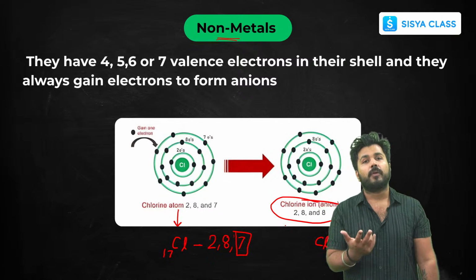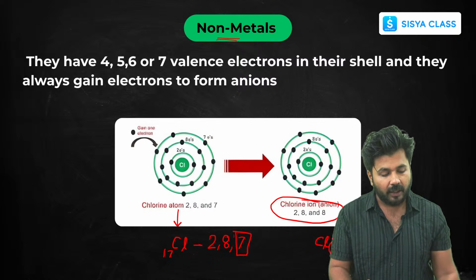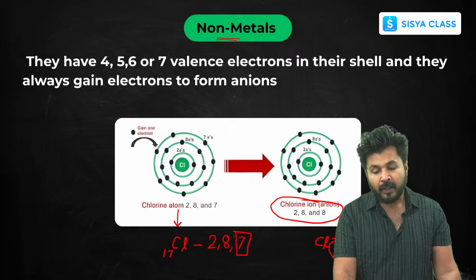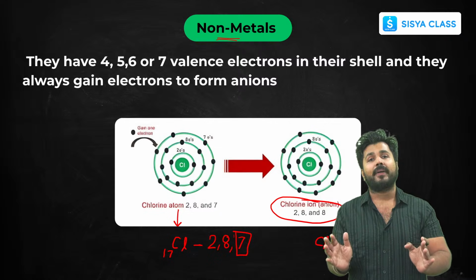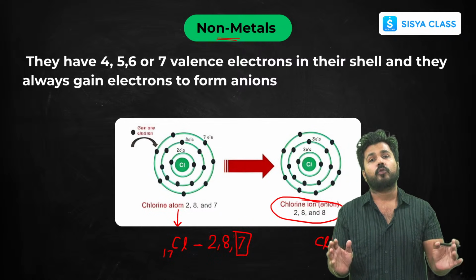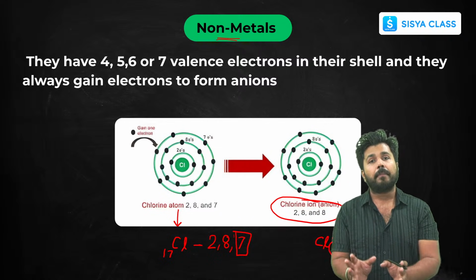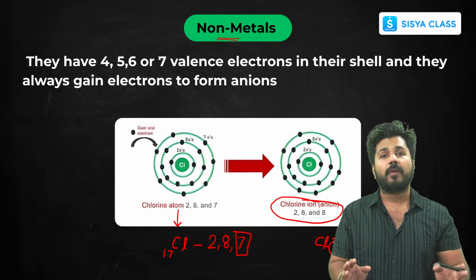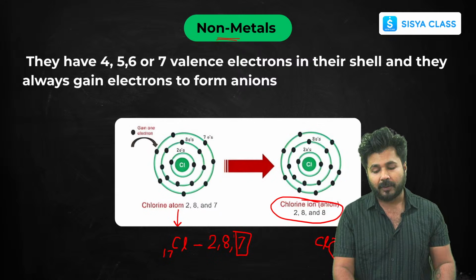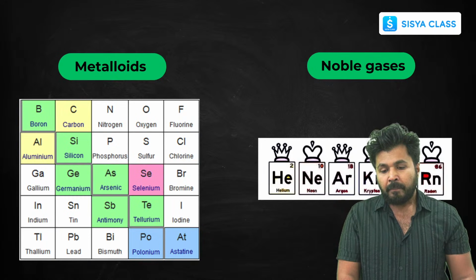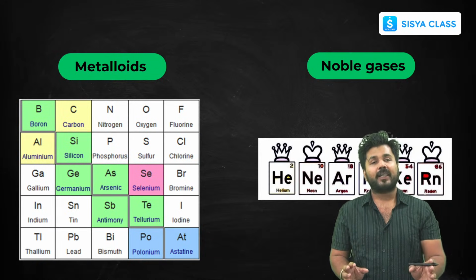If 2 electrons are gained, there will be 2 negative charges; if 3, there will be 3 negative charges. So this was about how metals and non-metals lose or gain electrons to form ions. It is important because these ions combine to form ionic compounds, which we'll see later in the chapter.